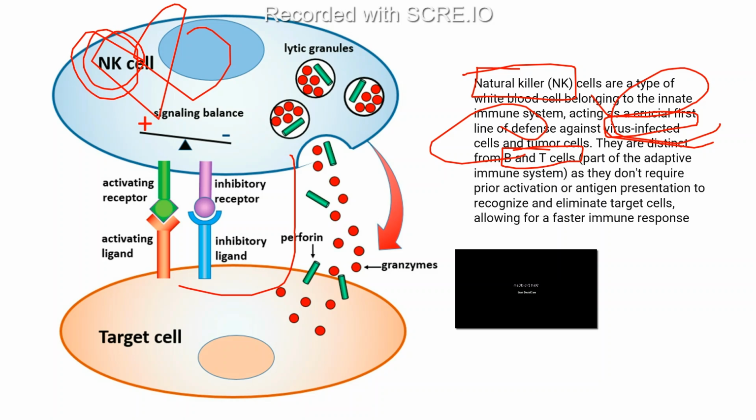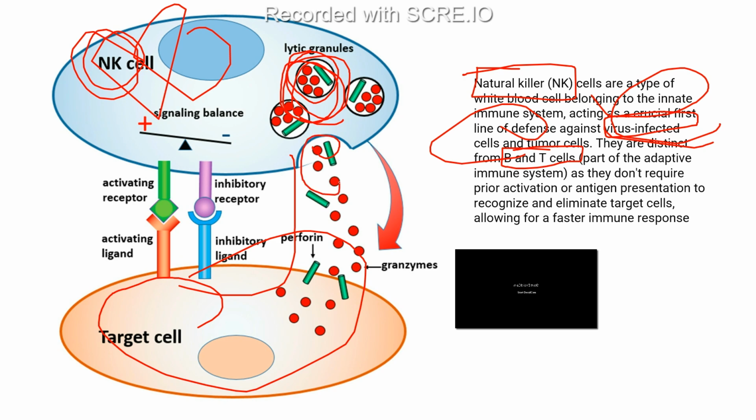Sorry for the interruption. So this is how these natural killer cells kill directly. Here this is the target cell, a virus or something. What they do is they have these lytic granules. Inside these lytic granules, they have some granules that act through perforins, and the material inside the lytic granules we normally call granzyme. And in granzyme there are different kinds of chemicals. These are the chemicals which directly go in, target these cells and kill them.